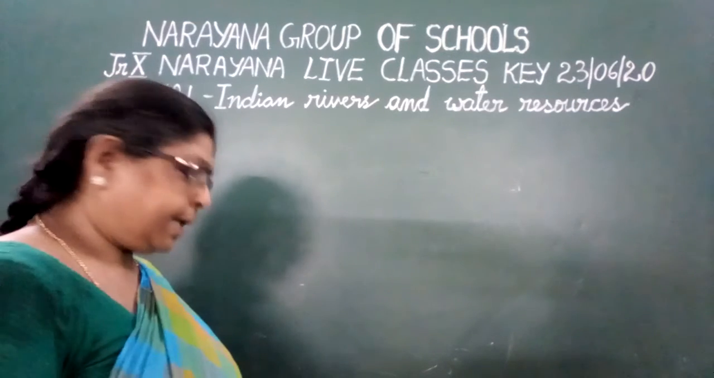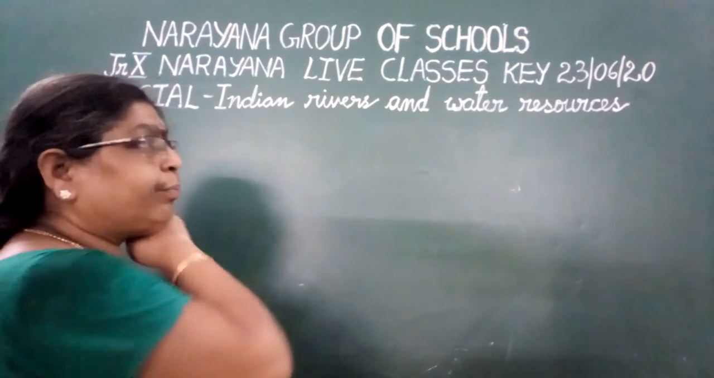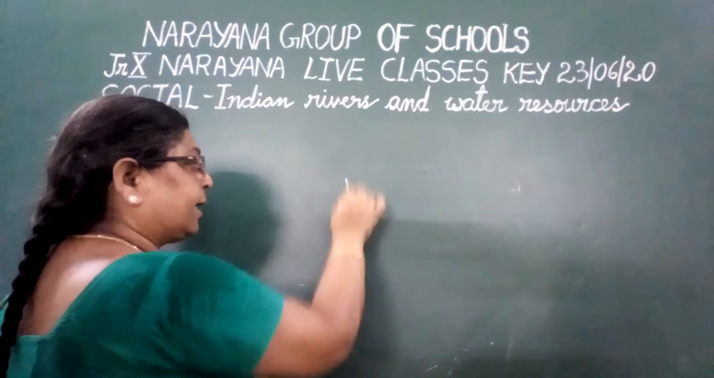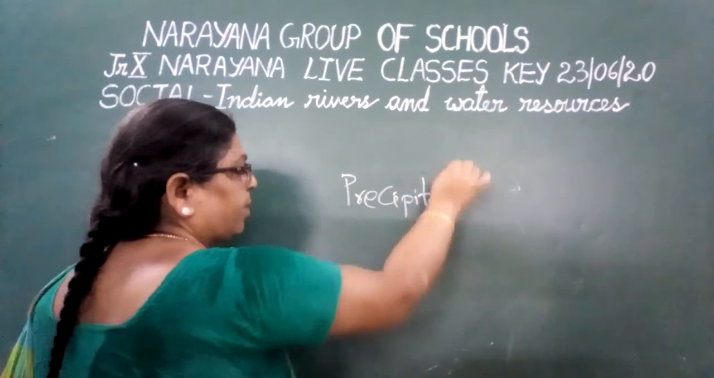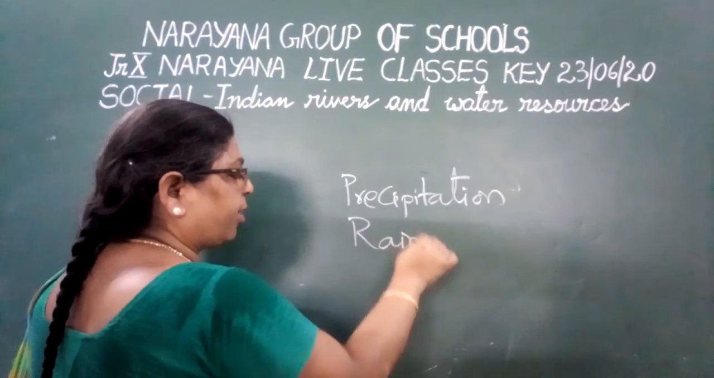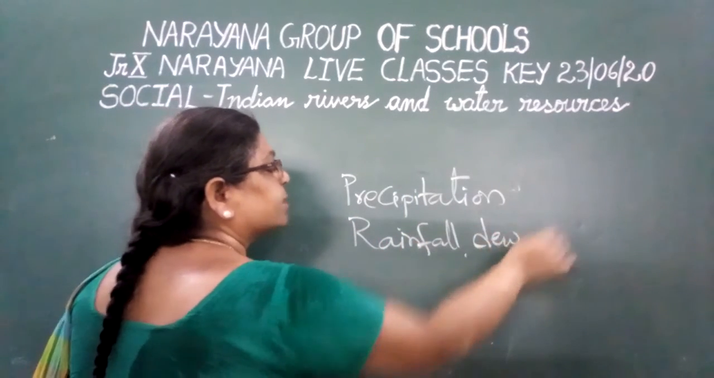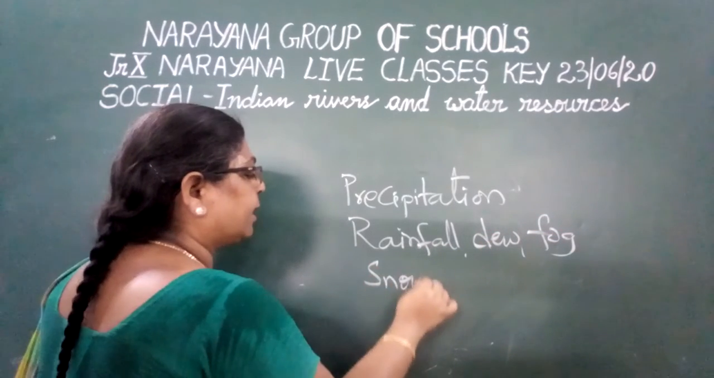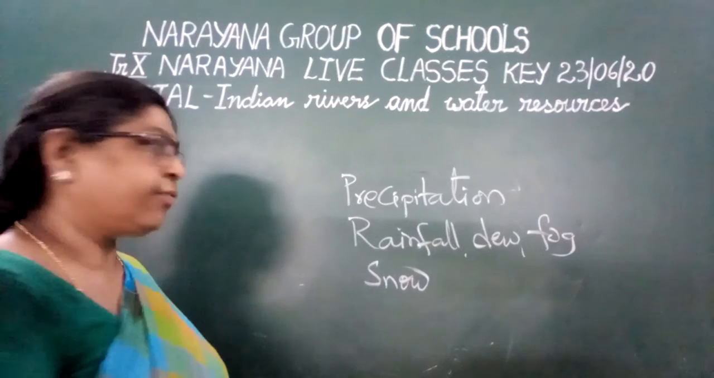Children, evapotranspiration. And the next one is, what are the important inflows of the water? I told you in the beginning, there are different precipitation forms. What are the different precipitation forms? First one is rainfall. Next one is dew. Next one is fog. Next one is snow. These are the different precipitation forms.